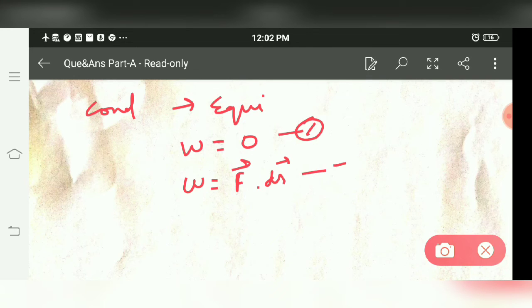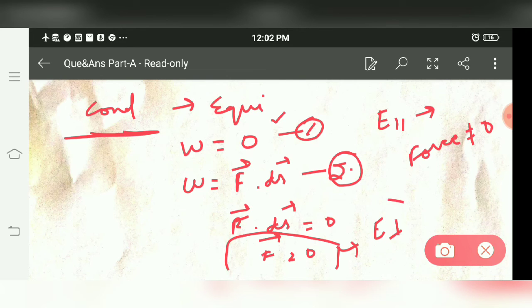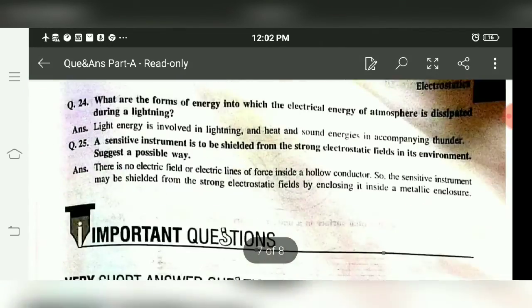If work done equals 0 and work done equals F dot ds, this is also the formula. From equations 1 and 2, we get F dot ds is equal to 0. So from here, F is also 0. So for the conductor, the force acting on the charged particle is always 0. If force is 0, that's why work done is 0. And if E tangential is present there, then force is not equal to 0, which is not possible. For force to be 0, E must be perpendicular to the surface. So that's why the electric field is always perpendicular to the surface.